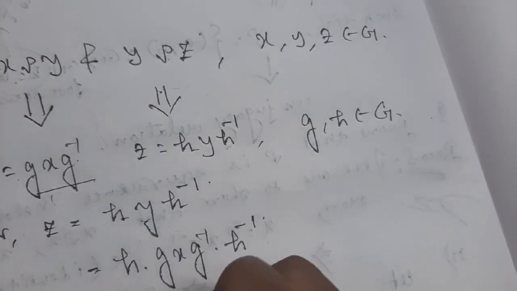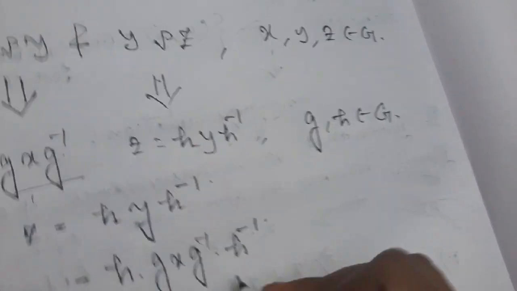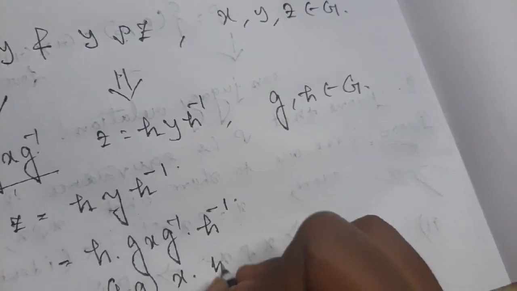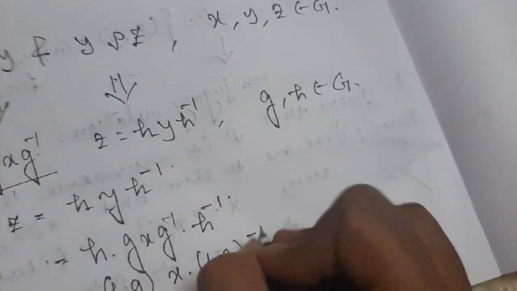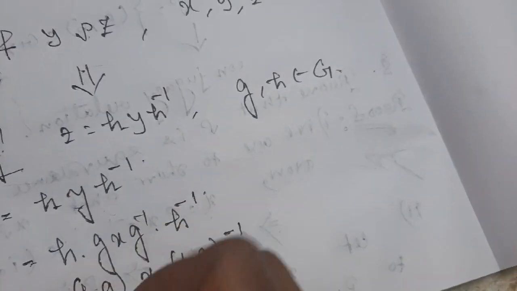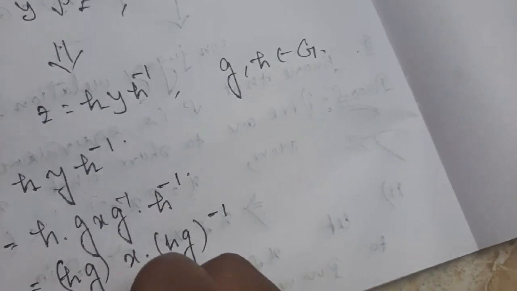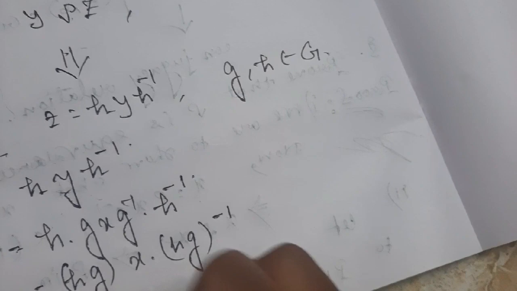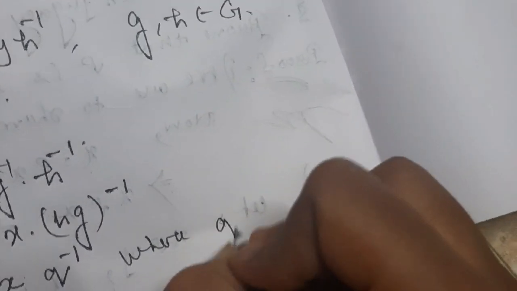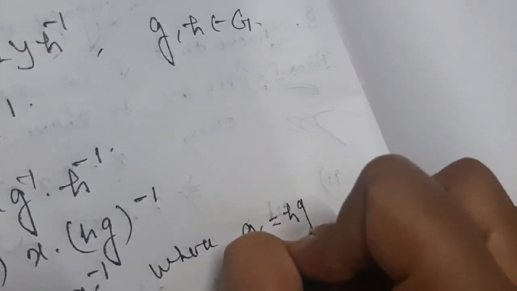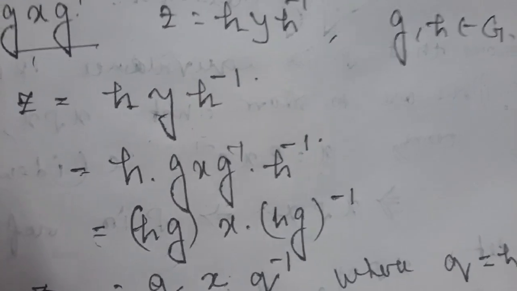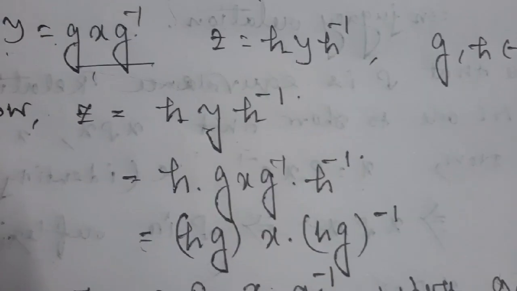so equals H G X H G inverse. Okay, now suppose my H G is equal to some Q, so Q X Q inverse, where Q equals H G. So you have already shown that Z is equal to Q X Q inverse.